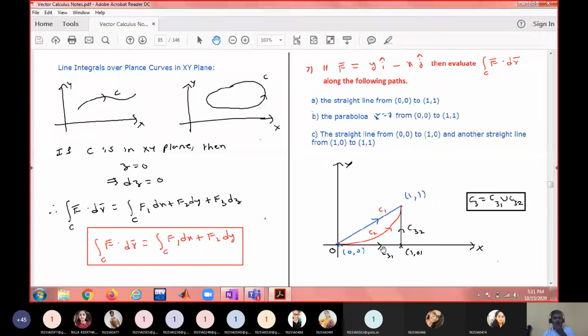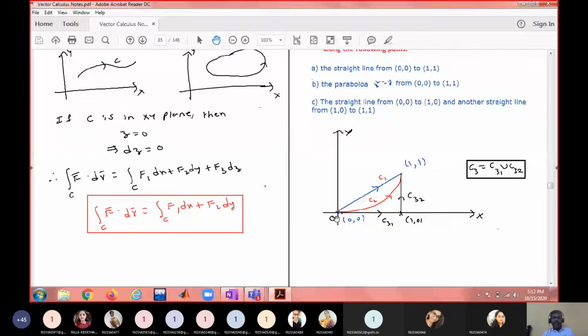Okay, so here, this is a classic example to understand the concept of line integral over a plane curve. I asked you to integrate over three curves. C1 is a straight line, C2 is a parabola, C3 is a piecewise smooth curve consisting of two line segments, from 0, 0 to 1, 0 and 1, 0 to 1, 1. Along C1 first we have seen.